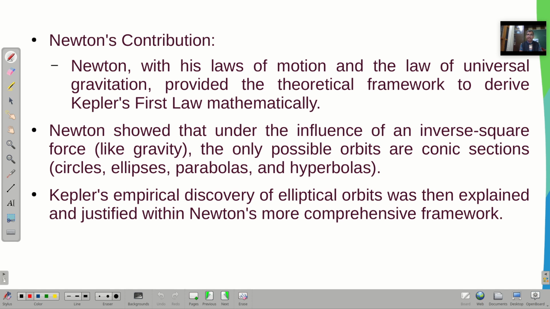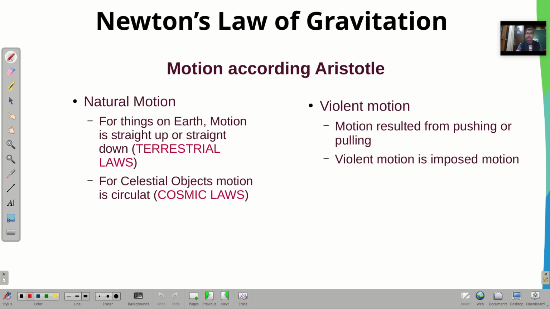There are certain bodies which move in circles, certain which move in ellipses, certain which move in parabolas, and others which move in hyperbolas. So Kepler's empirical discovery of the elliptical orbit was then explained and justified within Newton's more comprehensive framework. So let me talk about Newton's law of gravitation.